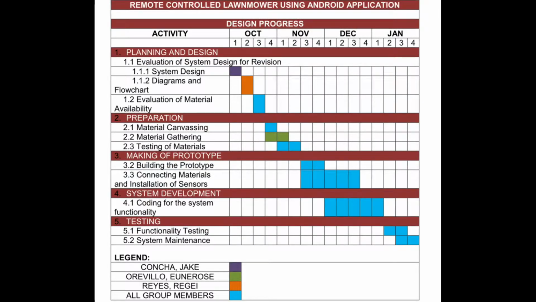Good day, sir. This is from BSCPE 4A Group 7, and our research is remote-controlled lawn mower using Android application.